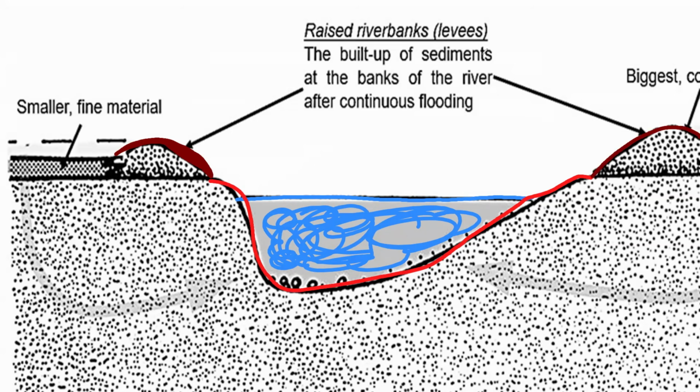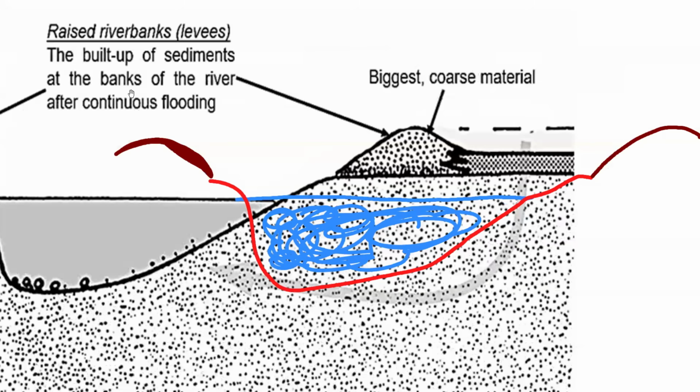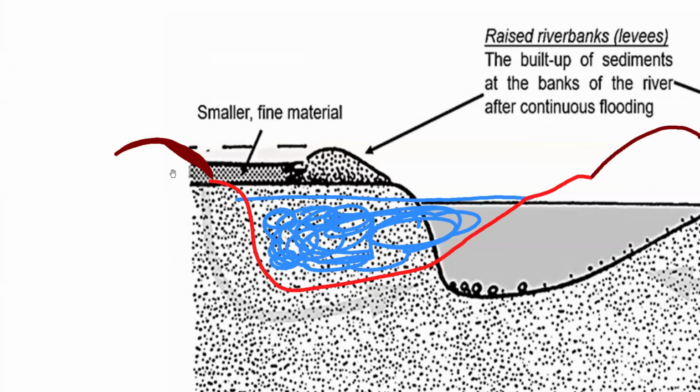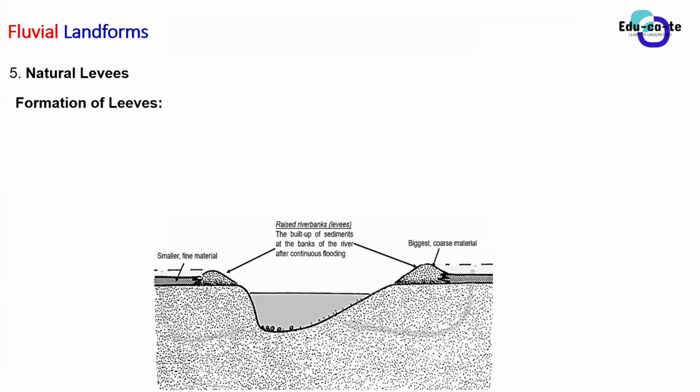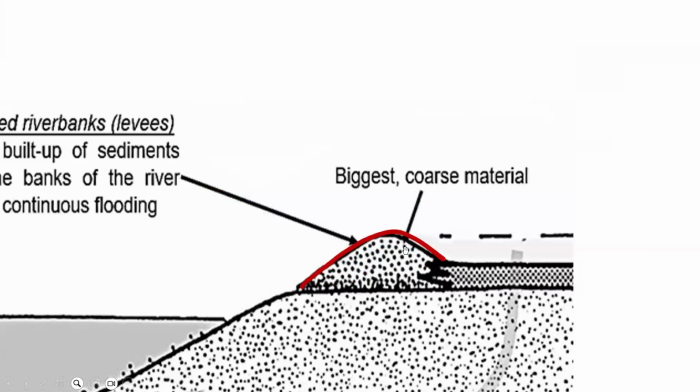Now, some of the things that you need to take note of here: they've got bigger coarse material, and we've got smaller fine material. Let's just talk about that for a second, right? When you look carefully on these raised river banks, or on these natural levees, what actually happens is we have got stacks of heavy material here. So this is big and coarse material. When I talk about big and coarse material, we're talking about big rocks. The big rocks are causing the levees to look like a mountain or a hill. It kind of looks like a raised river bank.